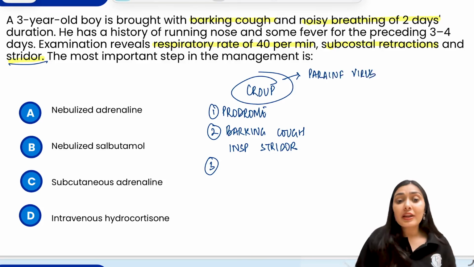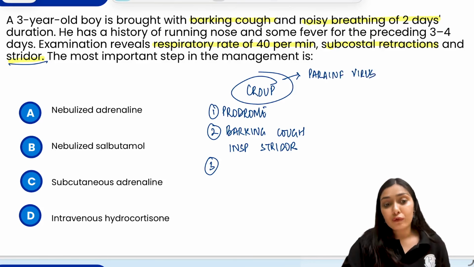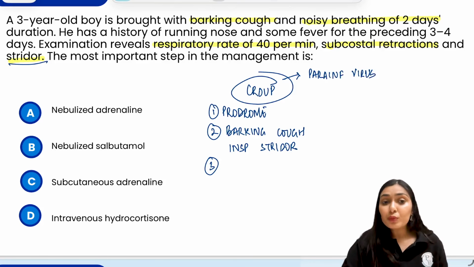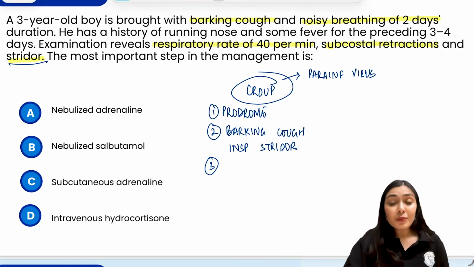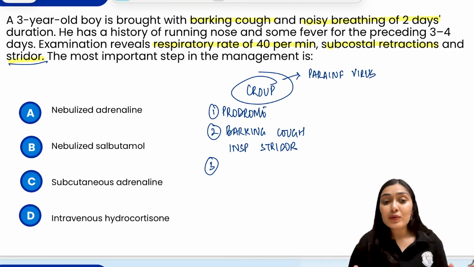And the management here depends upon the severity of croup. If it is mild croup, there will be no stridor at rest. If there is moderate to severe croup, there is stridor at rest, and there will be signs of respiratory distress. So in this condition, we are dealing with moderate to severe croup.